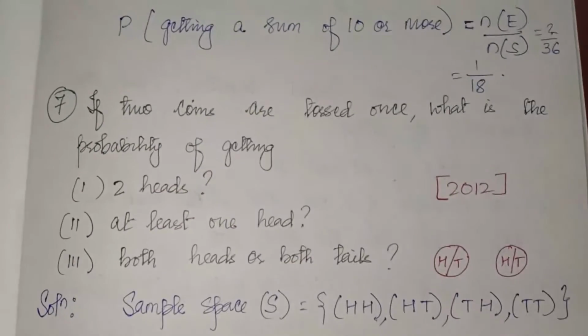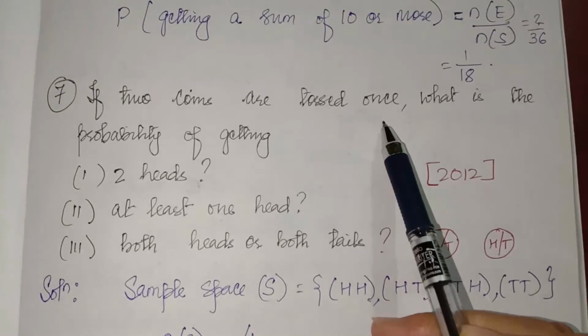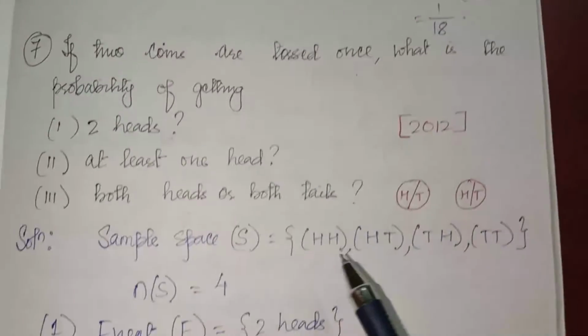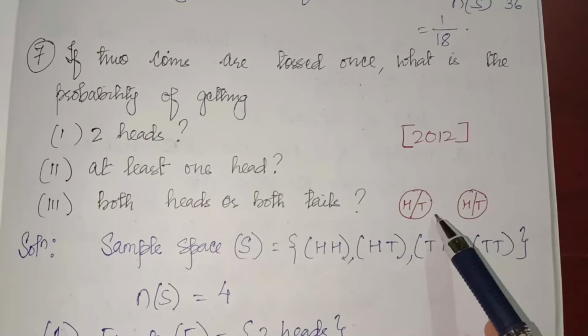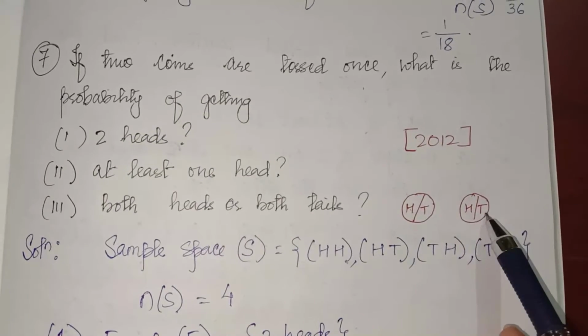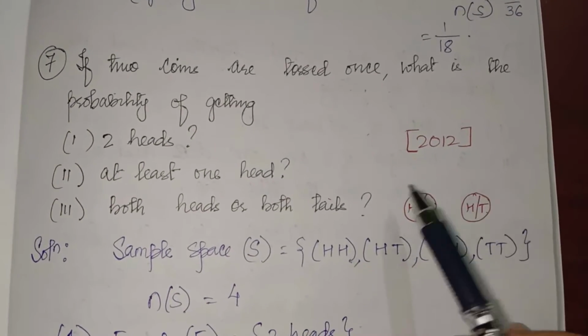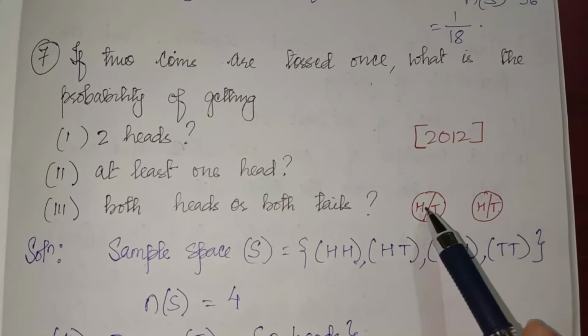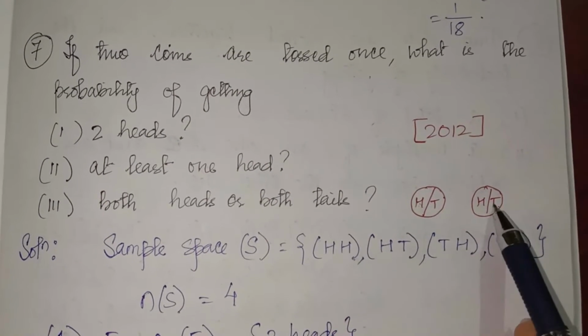Now number 7: if 2 coins are tossed once. If the 2 coins are tossed simultaneously, we will write the possible outcomes. In a coin there are 2 sides, head and tail. If the first coin shows head, then the second coin may show head, or it can show tail also.